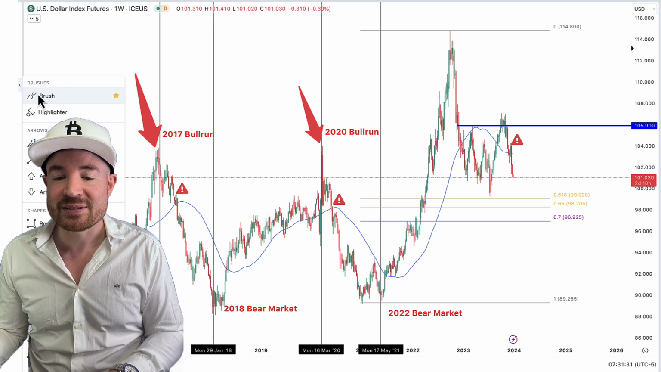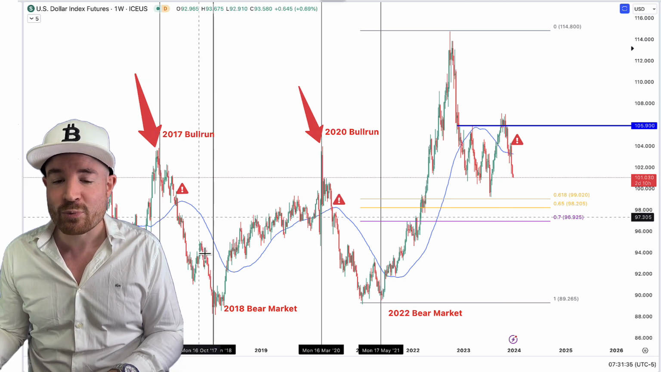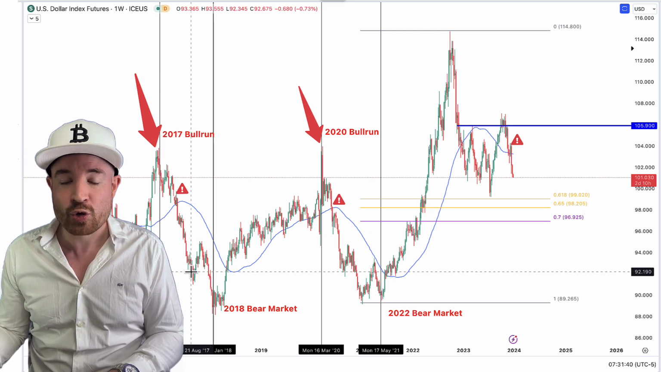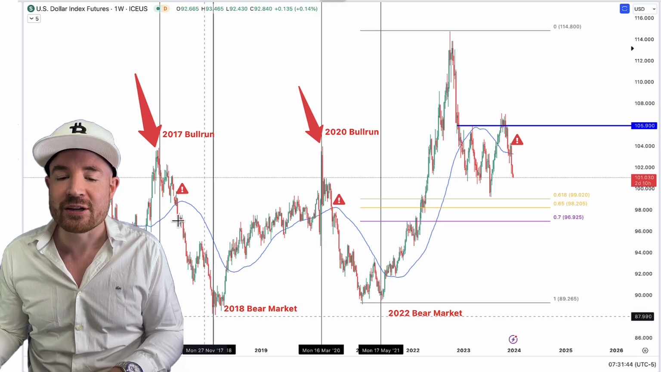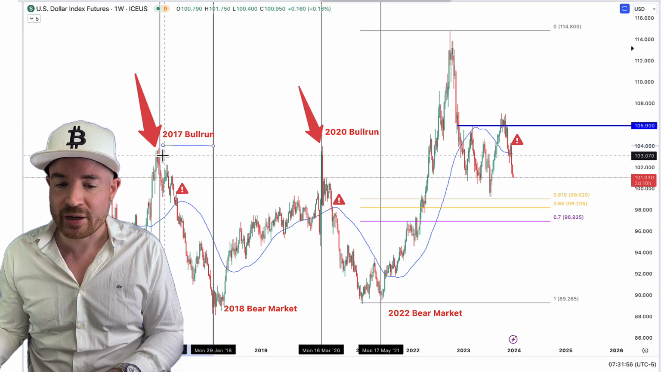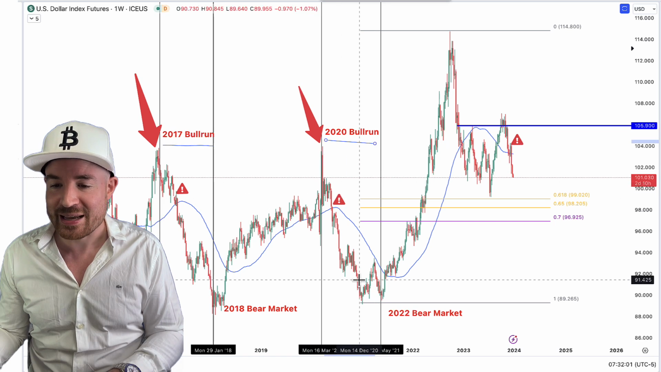And this is what we want to see because there is a direct inverse correlation, meaning that when on the higher time frame we are in a multi-week or multi-month downtrend in the dollar index, crypto, and obviously stocks and risk assets, they're all inversely correlated. When the dollar index trends down, you can see here 2017 bull market, we had this massive move down. 2020 bull market, we had the same thing happening there.